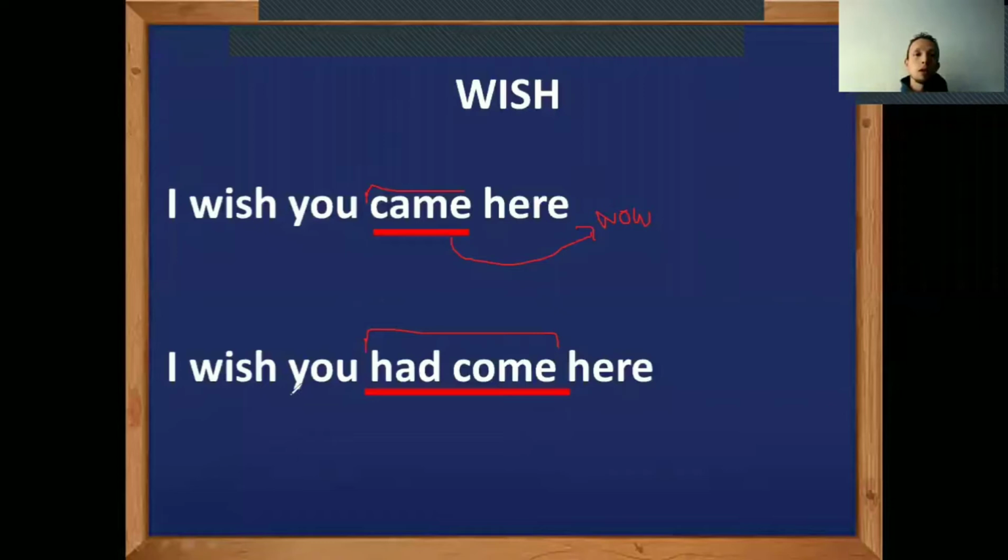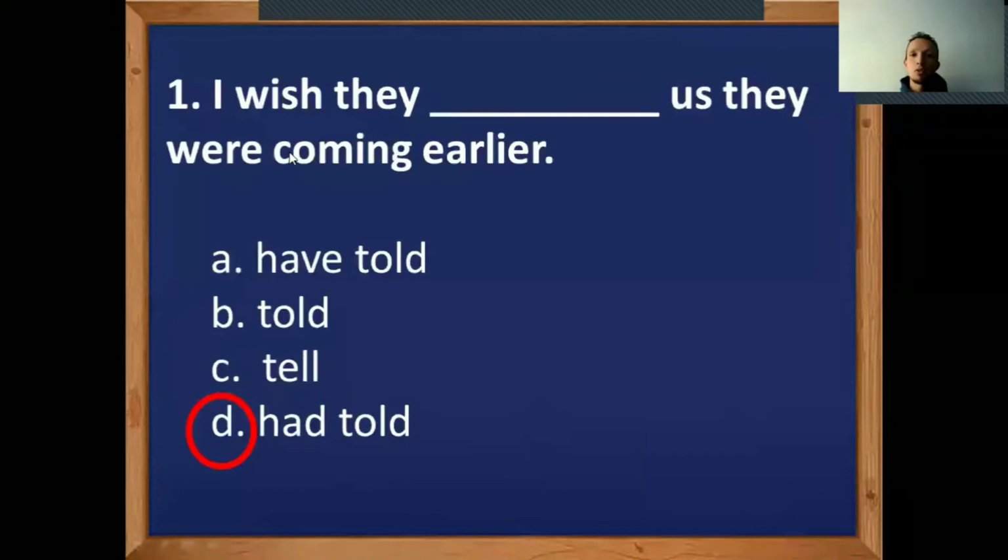When I'm using I wish I had come here, I'm referring to a situation that already happened, a situation that is referring to the past. I wish you had come, but you couldn't, you didn't have time. That situation of the past is used with the past perfect. In question number 1, this situation was in the past.